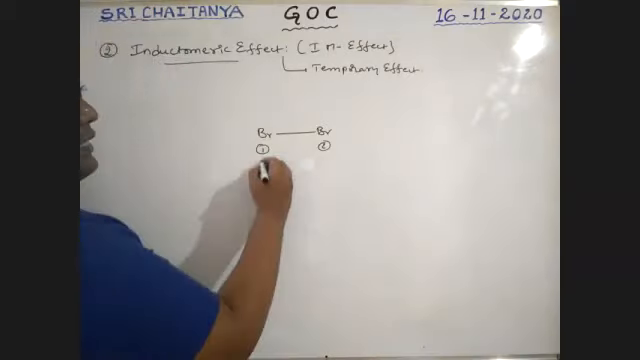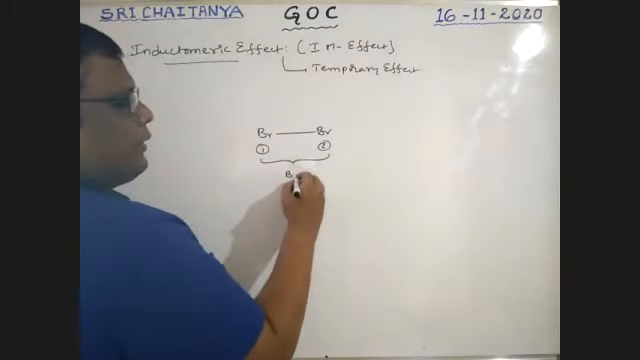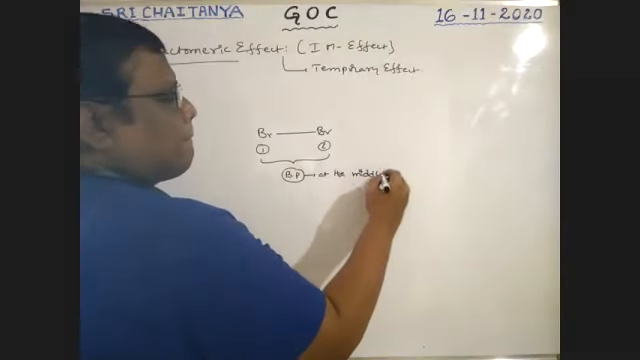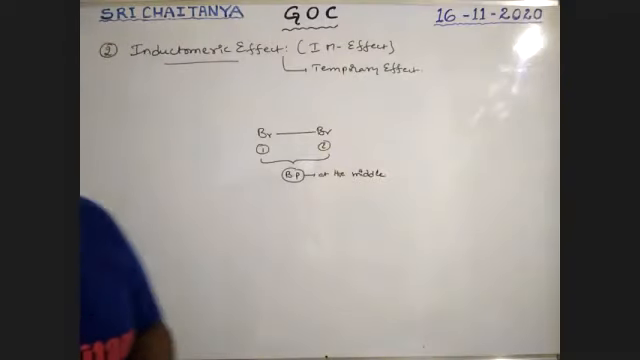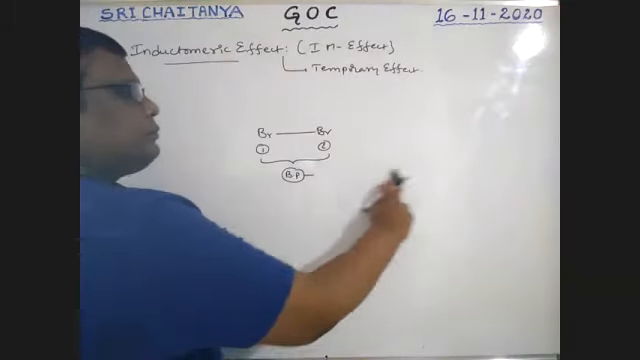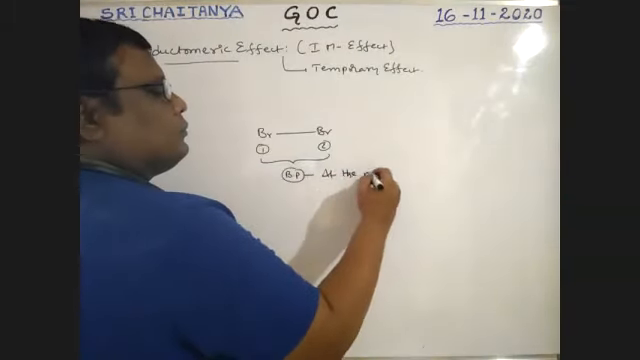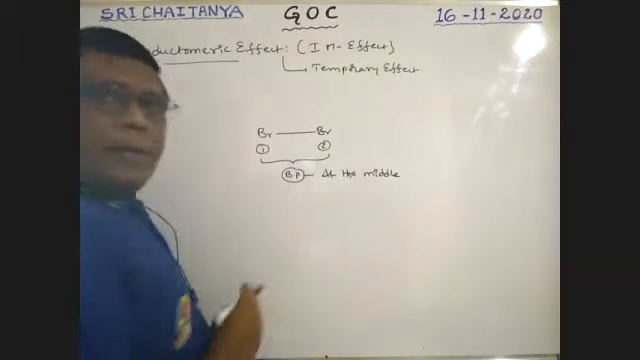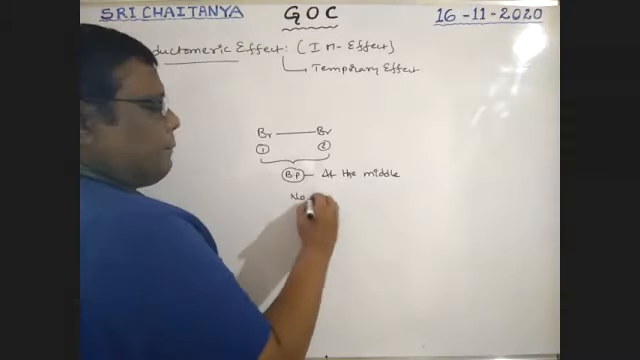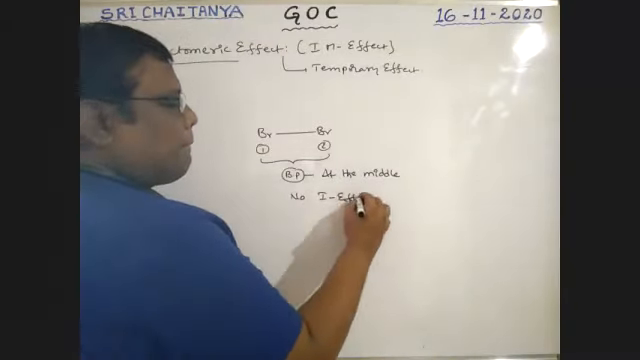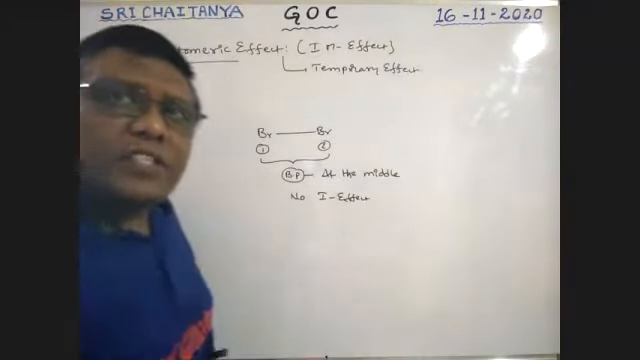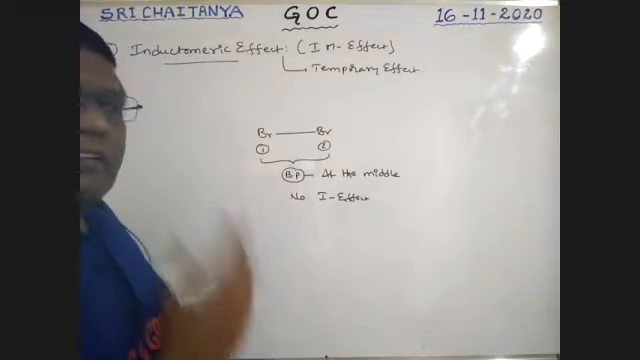In this case, the bond pair stays at the middle. That means no inductive effect. The sigma bonded electrons are not moving to any side. Therefore, no inductive effect is there.